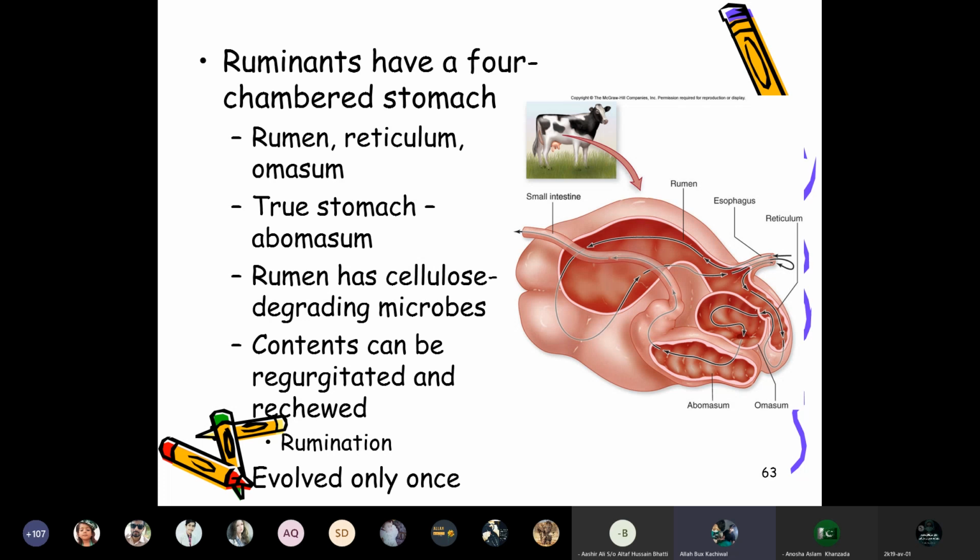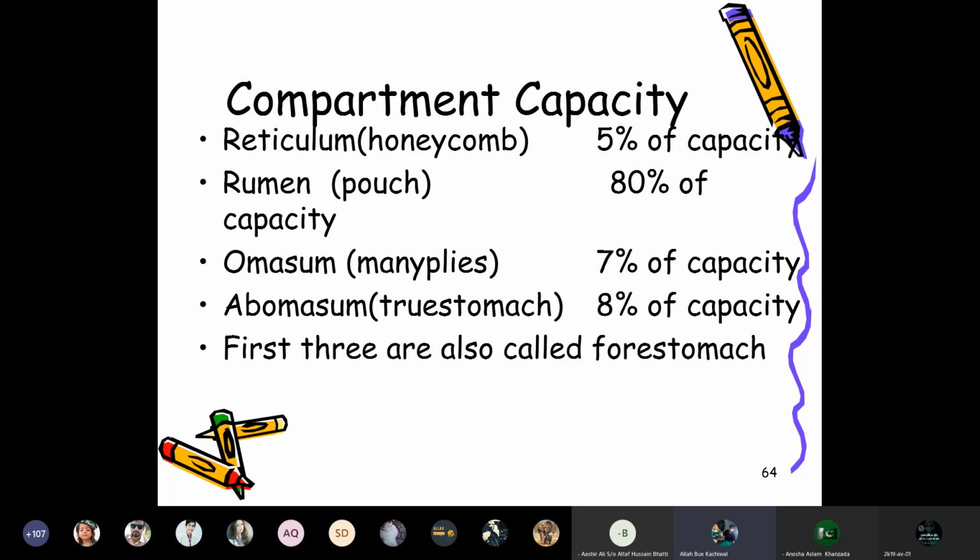Rumination evolved only once. The compartment capacity: the reticulum, honeycomb, 5% capacity; rumen, 80% pouch capacity. The omasum, with many pili, has 7% of the capacity. The abomasum is the true stomach, which has 8% of the capacity.